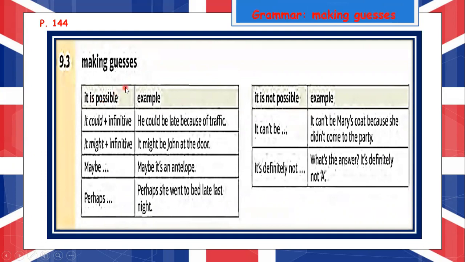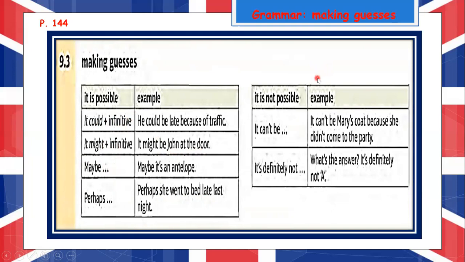We use making guesses when it could plus infinitive. Example, he could be late because of traffic. We use it might plus infinitive. Example, it might be John at the door. Maybe is an example, and perhaps she went to bed late last night. So when something is possible, it could plus infinitive, it might plus infinitive, with maybe and perhaps.